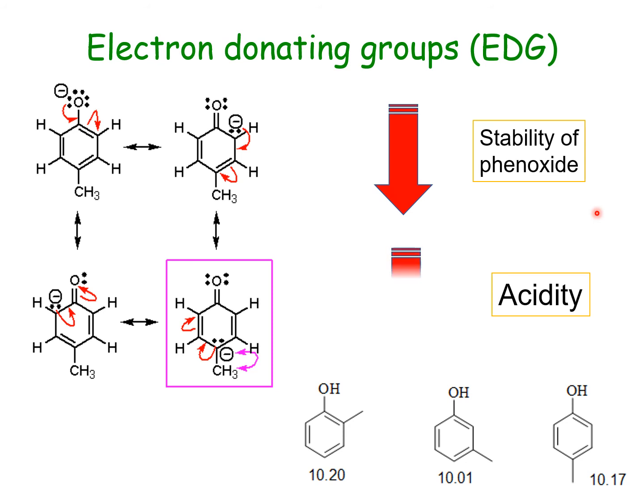as well as they will decrease the acidity. So an increase in the value of pKa will be observed, though this effect is not as pronounced as we saw in the case of electron withdrawing groups, but pKa values will always be higher than the original phenol, which has 10. The higher the pK value, the weaker the acid becomes.